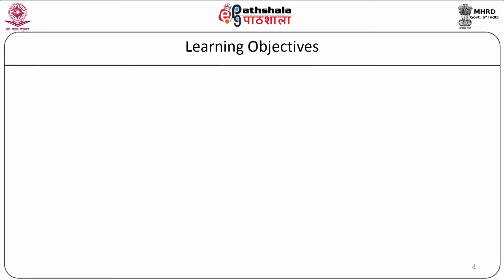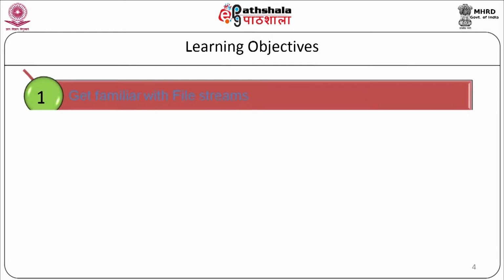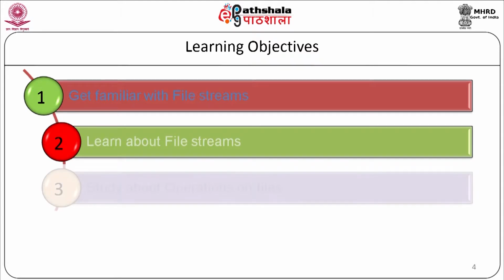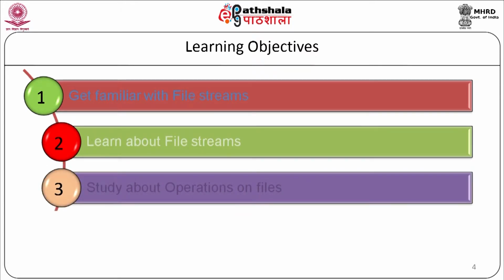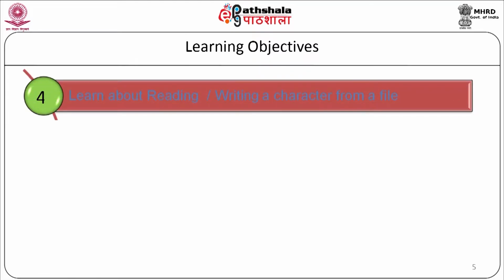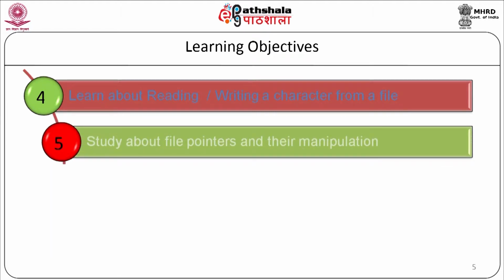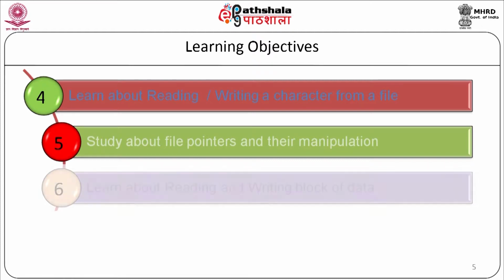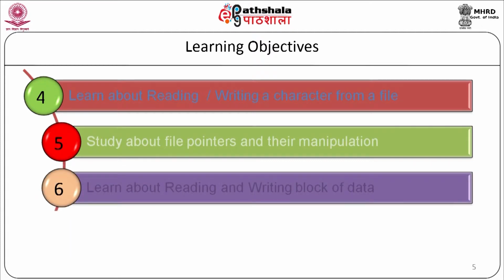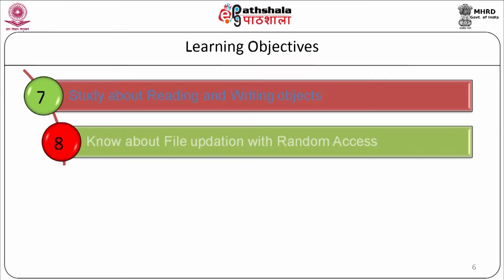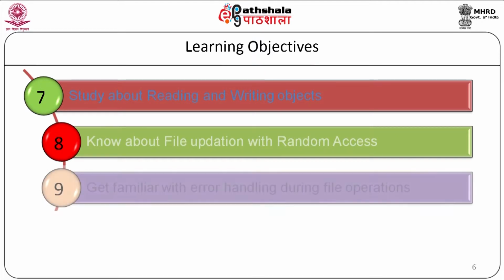Now, let us see the learning objectives of this module. We will learn about file streams, and we will study operations on files. We will learn about reading a character from a file and writing a character to a file. We will study file pointers and their manipulations. We will learn about reading and writing a block of data, and reading and writing objects. We will learn about random access files. We will get familiar with error handling during file operations.